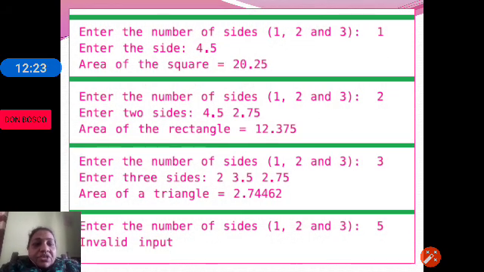So let us check the output, a sample run when we execute this program, to see what the output could be.